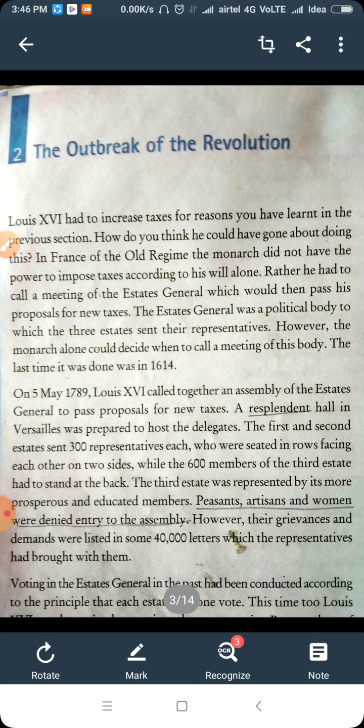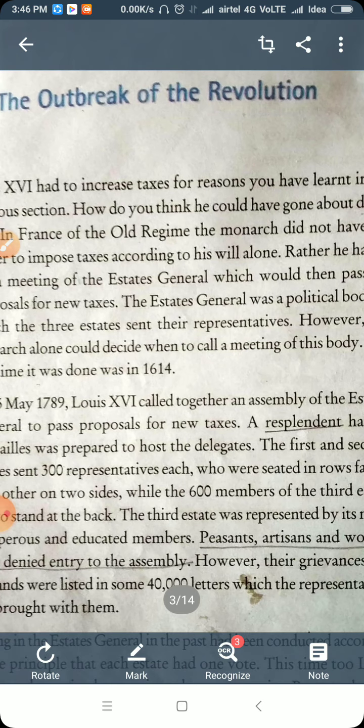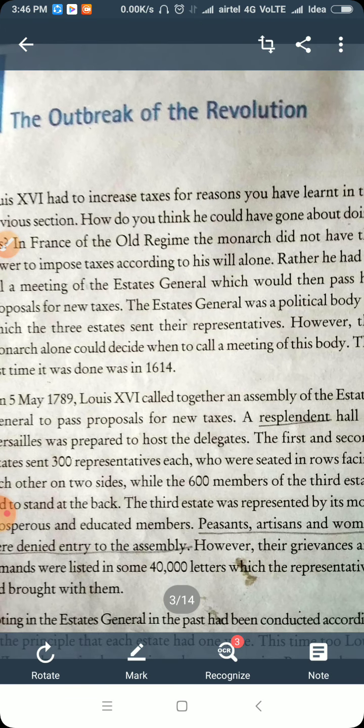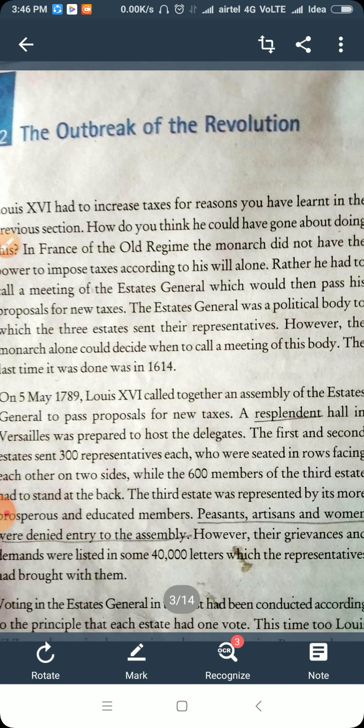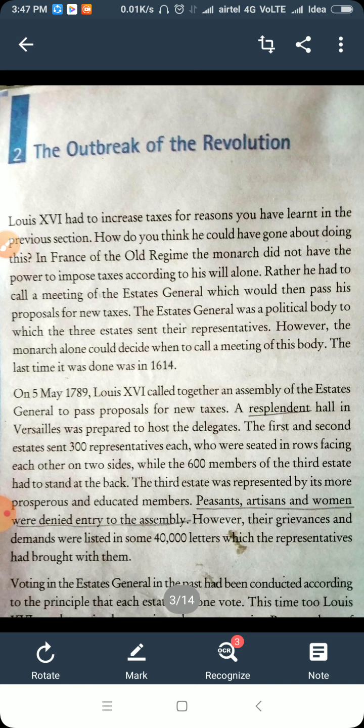The last time it was done, that was in 1614. Now see the time. What is the time now? We are discussing 1774, and the revolution is about to happen in 1789, more than 100 years later. So this had happened earlier in 1614, and after that the decision has been taken by the king now that some meeting should take place in the court.